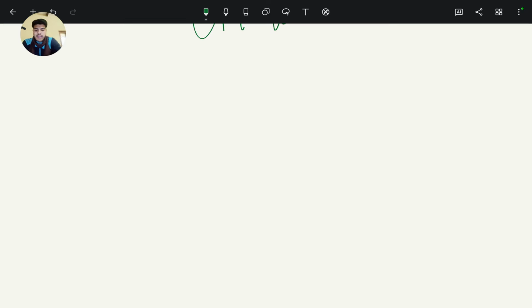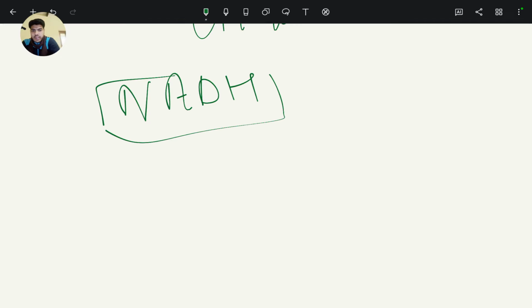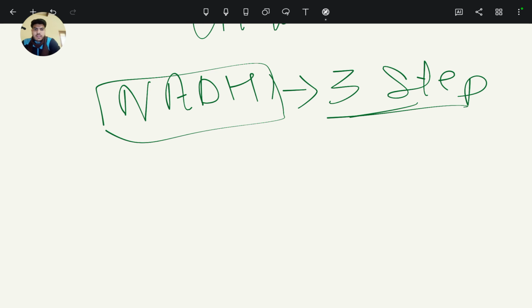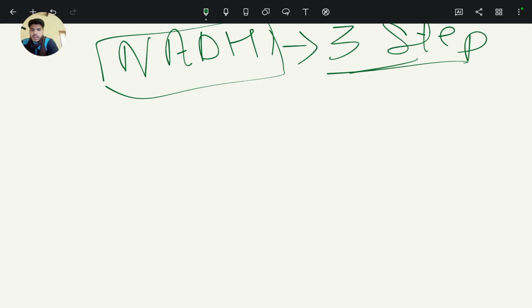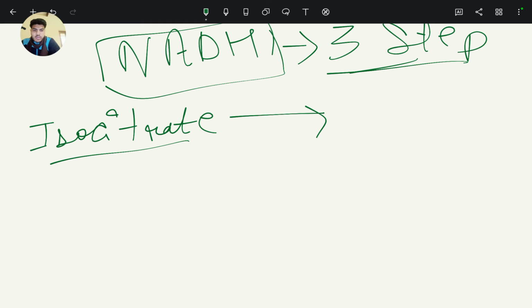So in the Krebs cycle, formation of NADH occurs at 3 steps. Firstly at isocitrate, isocitrate to alpha ketoglutaric acid.